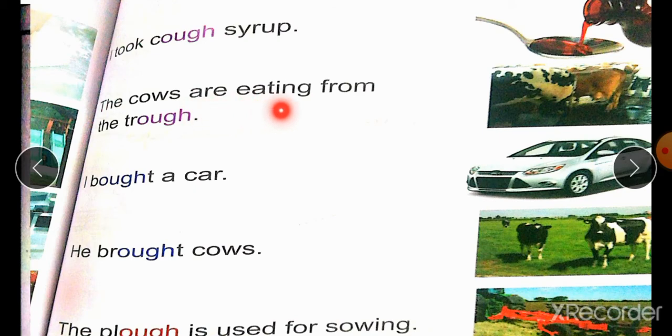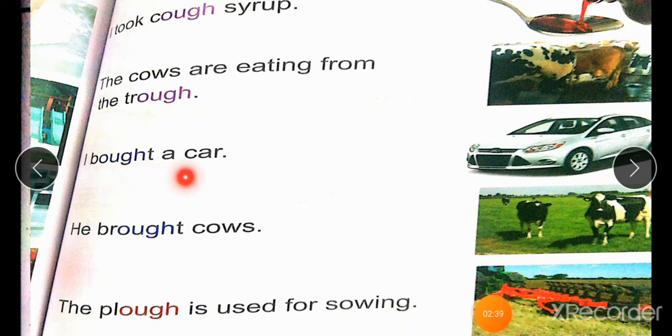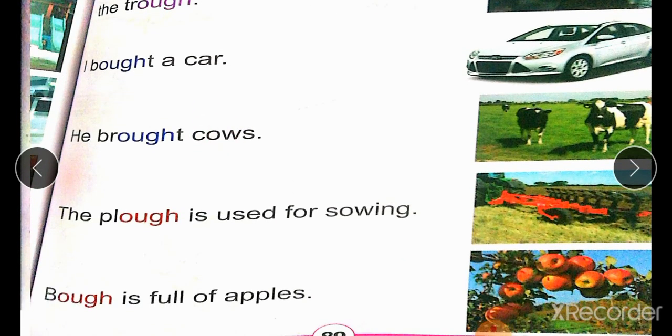The cows are eating from the trough. I bought a car. This is the fifth sound. He brought cows. The plow is used for sowing. Plow. This is the sixth sound.